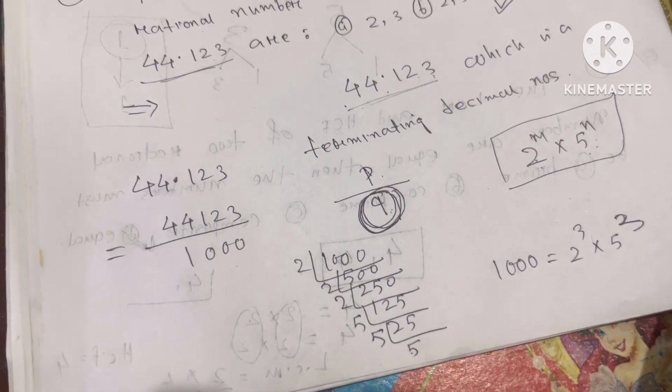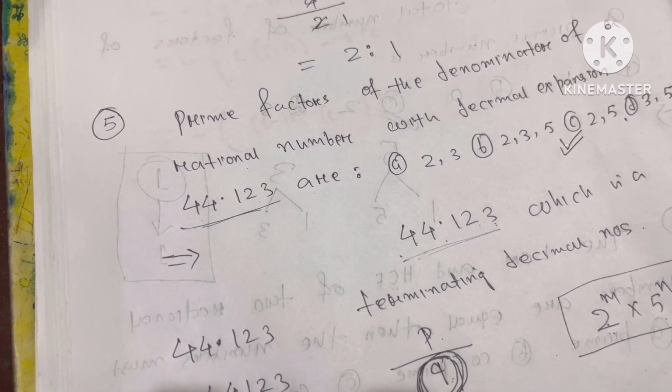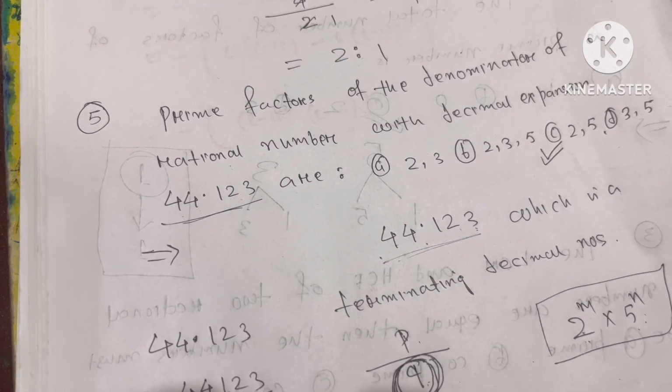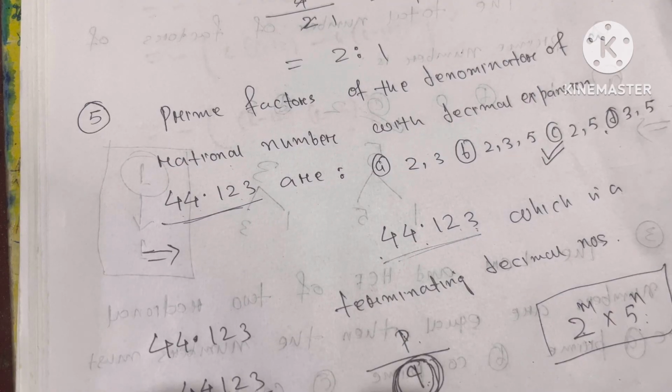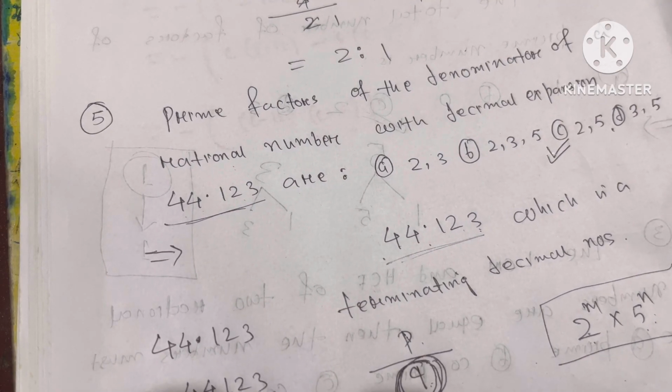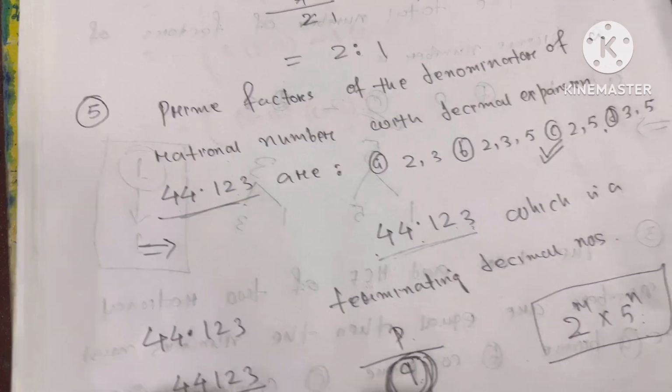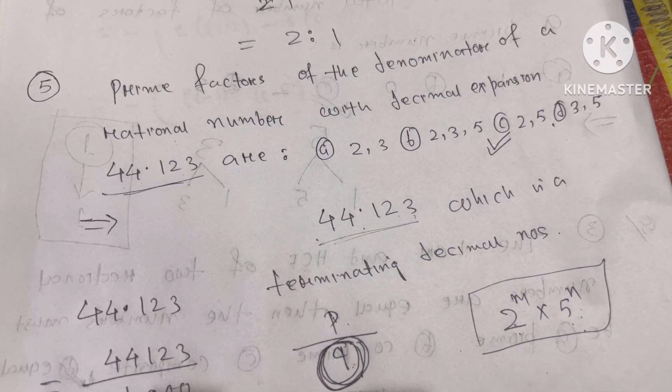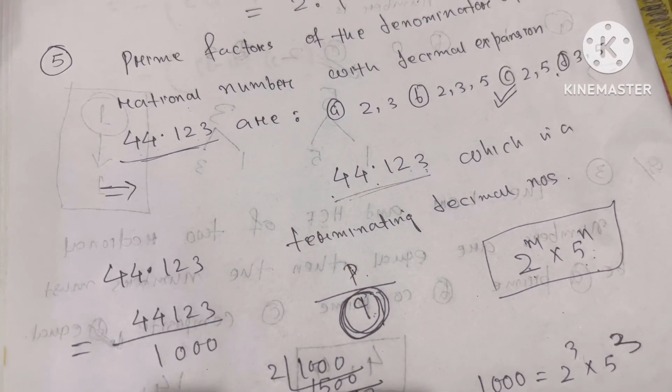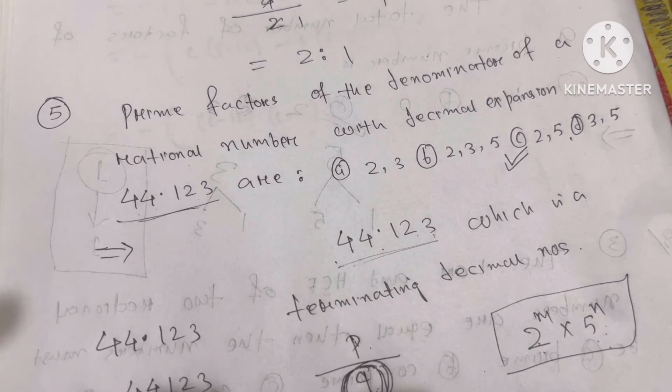So always remember, the decimal expansion of a fraction will be a terminating decimal number when the denominator is in the form of 2 and 5 only. Right? So that's why option C is correct.